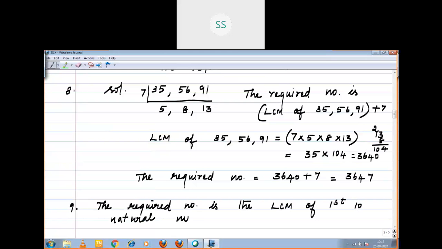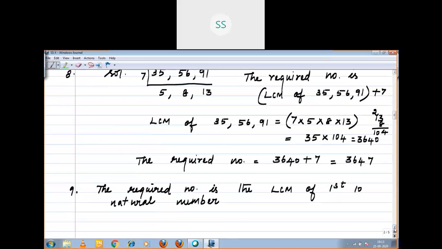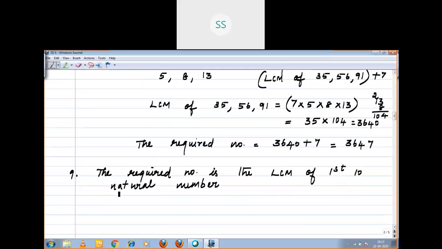What are the 10 natural numbers? Anyone? Yeah, very good. 10 natural numbers means the numbers start with 1, right? First you should find out the LCM of 10 natural numbers, right? Now 1, 2, 3, 4, 5, 6, 7, 8, 9, 10.